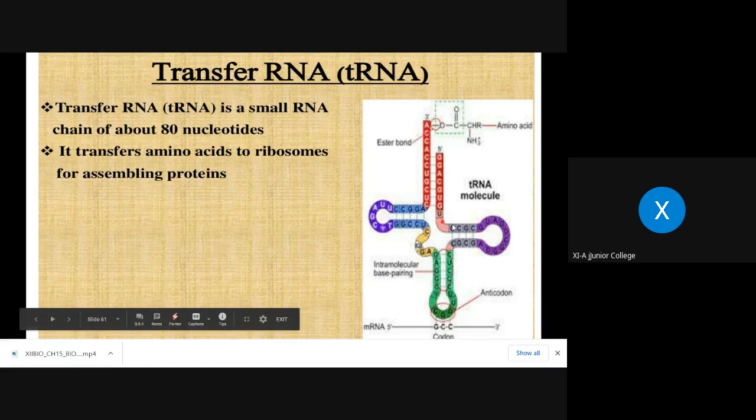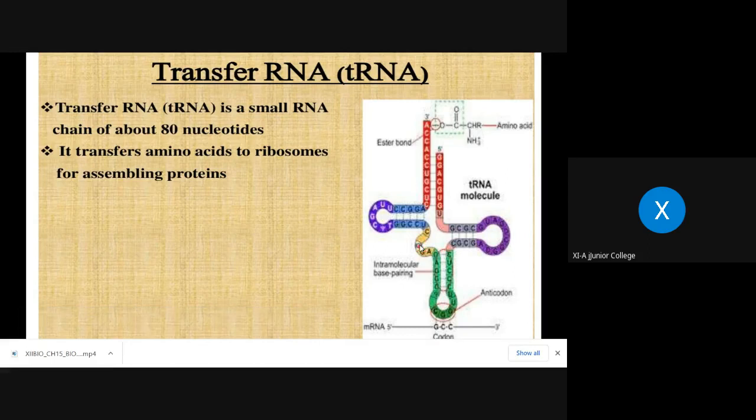This is what is called an arm and this is called a loop. Okay, this is the arm and this is the loop. This is a very small or short loop, also called the mini arm, and this is again an arm, and this is the loop. Can you see one more difference? Here is the 3' end, here is the 5' end. Are the arms equal? No, because these are unequal.